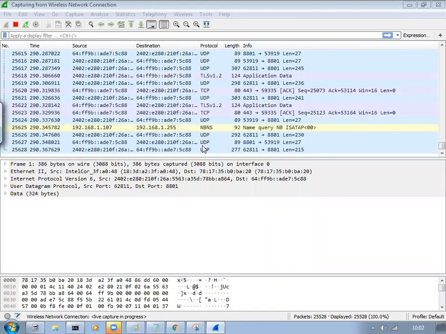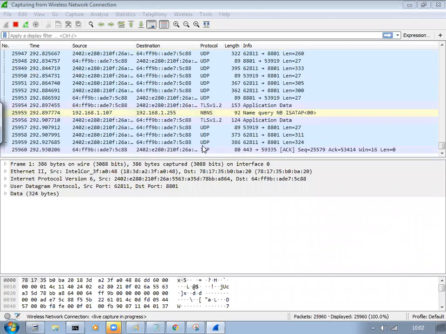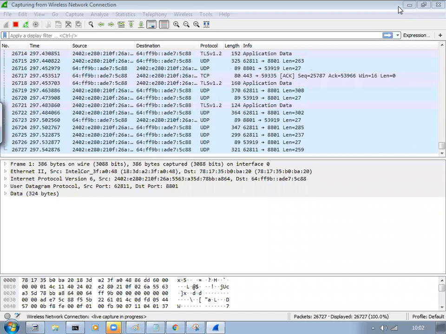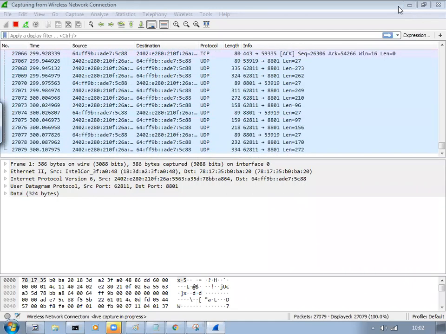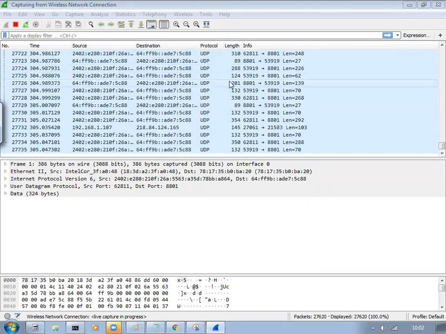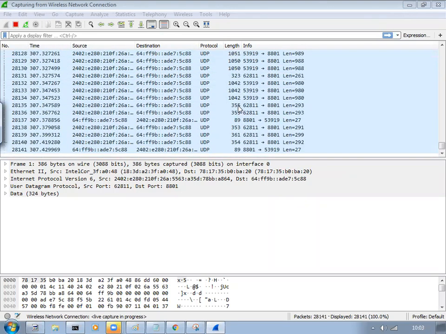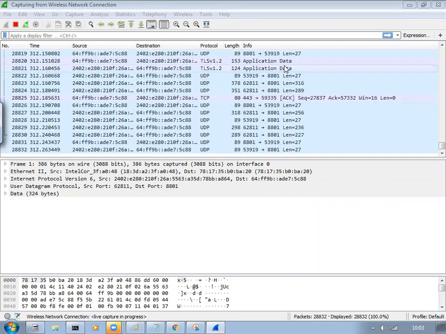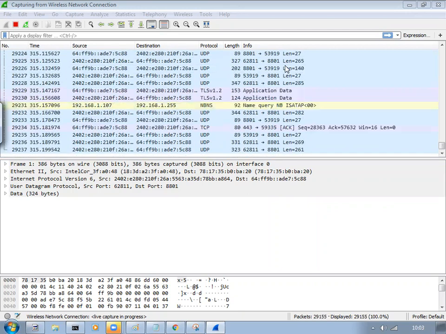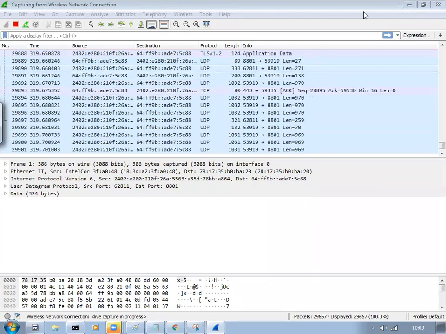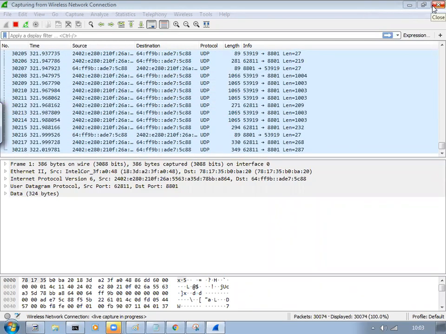What I would like to say here is, it's not like whatever you're just browsing, only that is going out. As of now, it is not like that. So many things are happening in the background without your knowing. When you use such software, you will come to know what is happening over there. This tool we will learn later. As of now, it is not that important for us, so we'll ignore it. I just want to show you that many applications will be communicating in the background without your knowing.